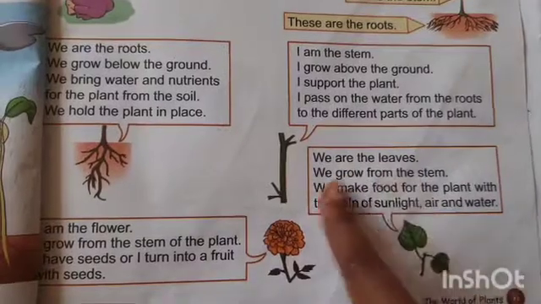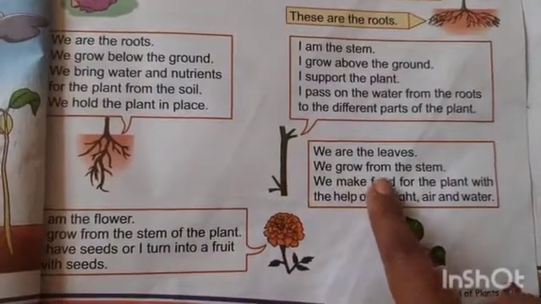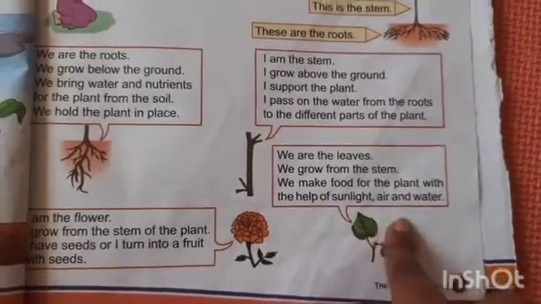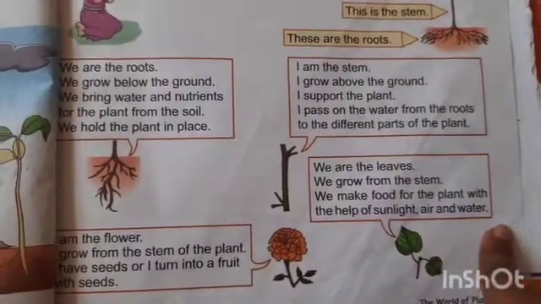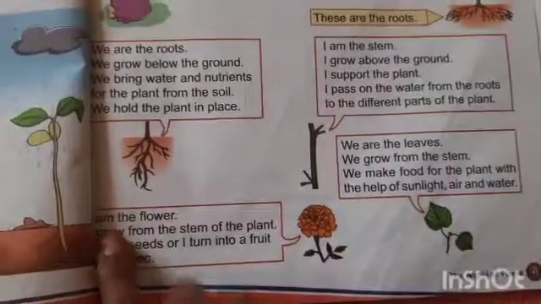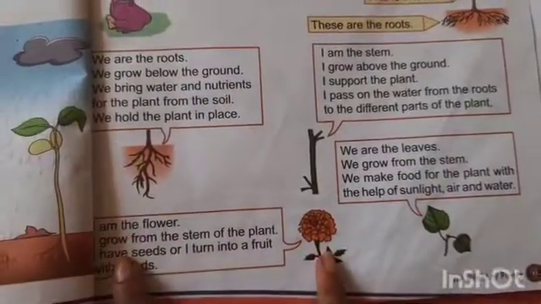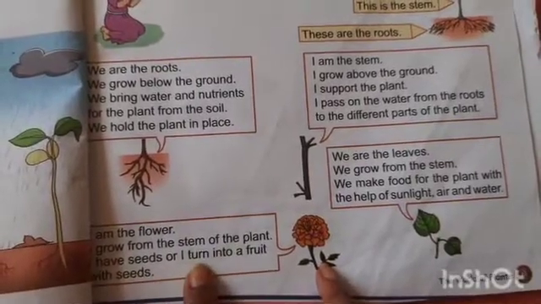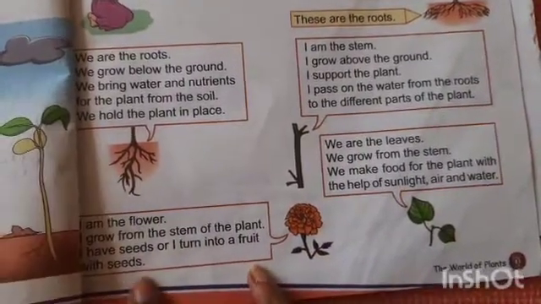Now let's see what leaves are telling us. We are the leaves. We grow from the stem. We make food for the plant with the help of sunlight, air and water. I am the flower. I grow from the stem of the plant. I have seeds or I turn into fruit with seeds.